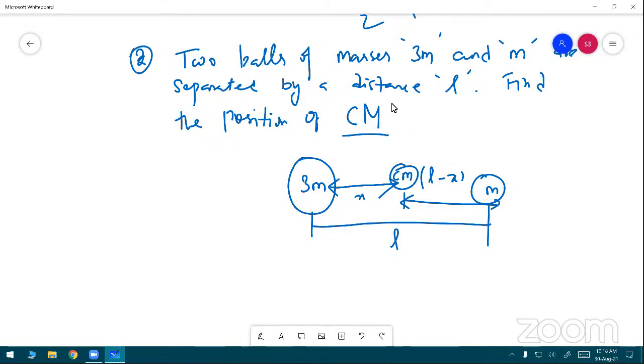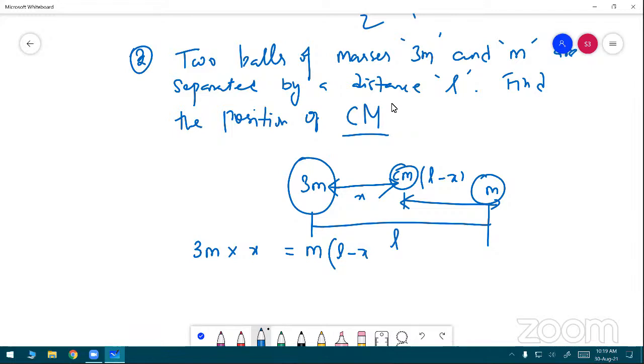So 3m into distance x is equal to mass m into distance L minus x. It's balanced at the point of center of mass.